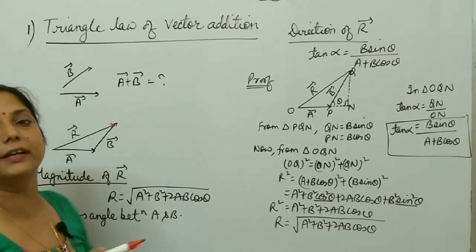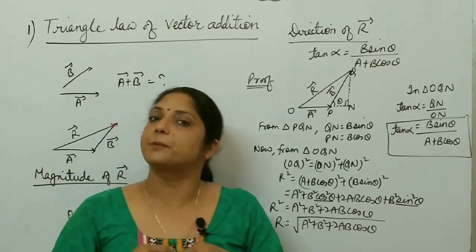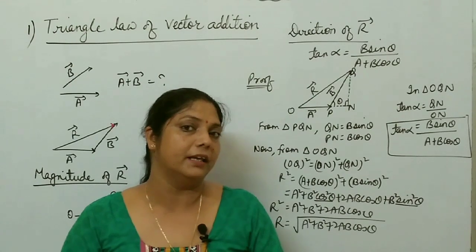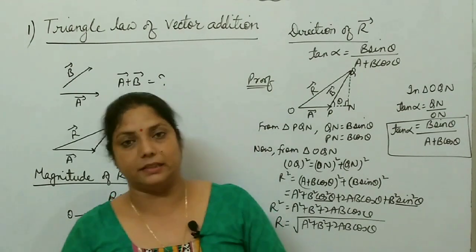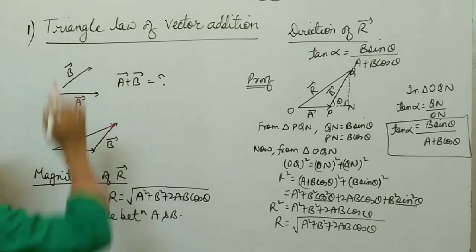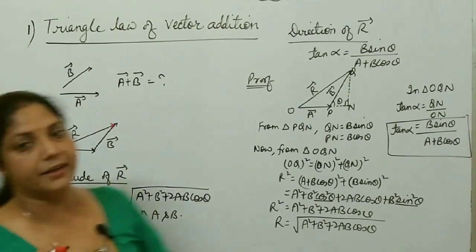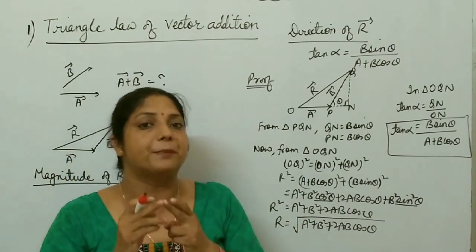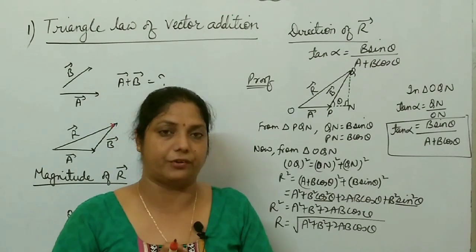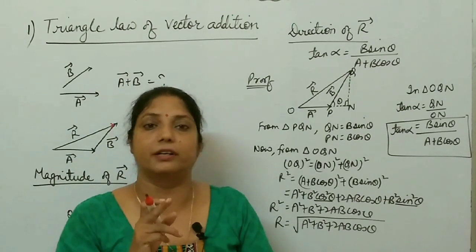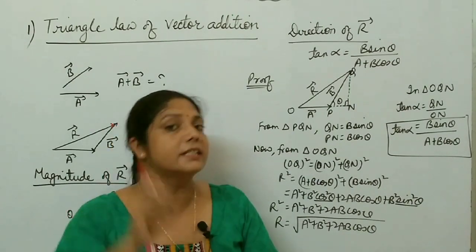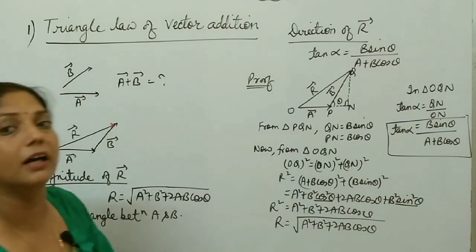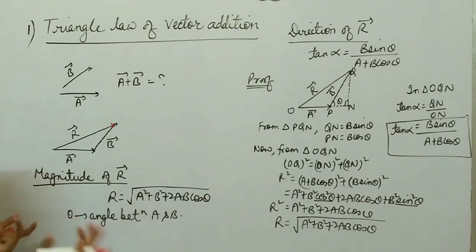Now vector addition. First one is the triangle law of vector addition. Suppose there are two vectors A and B and they make some angle theta between them. How do you apply this law? According to the triangle law of vector addition, if two vectors represent two sides of a triangle taken in the same order, then their resultant represents the third side of the triangle taken in opposite order. Let us discuss what this is.